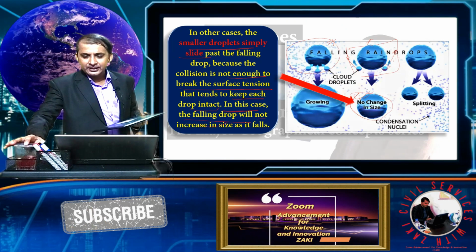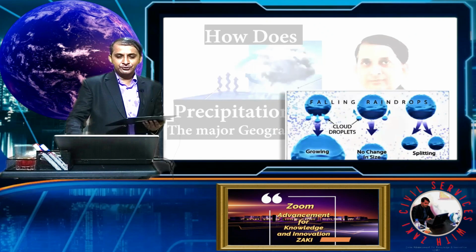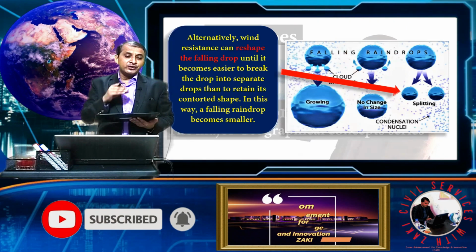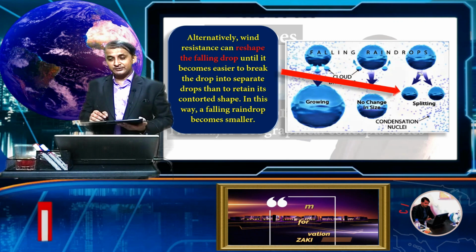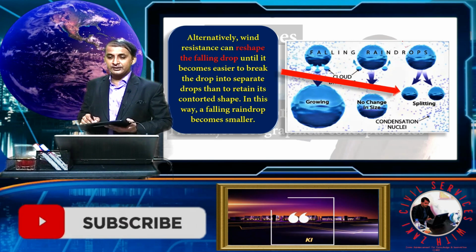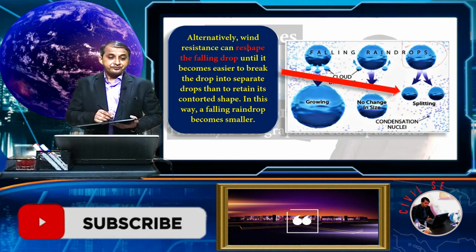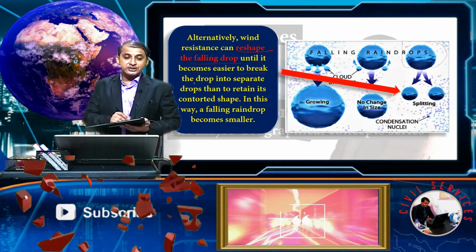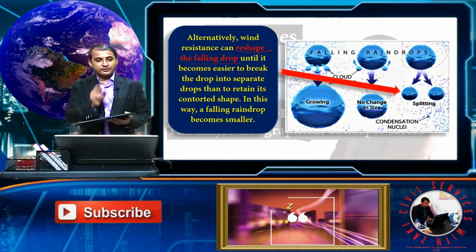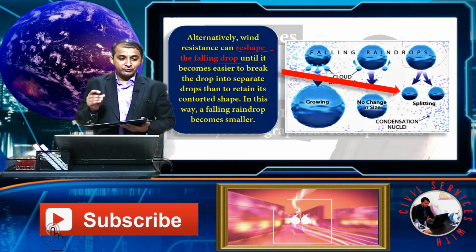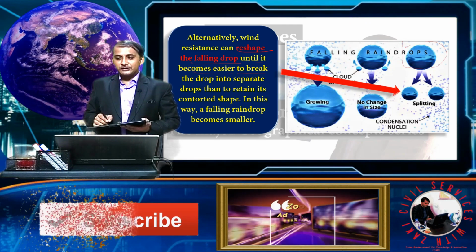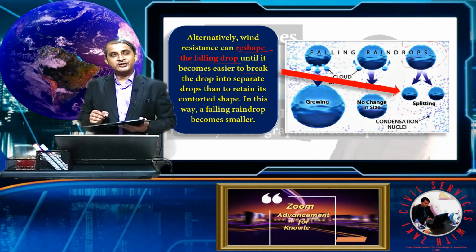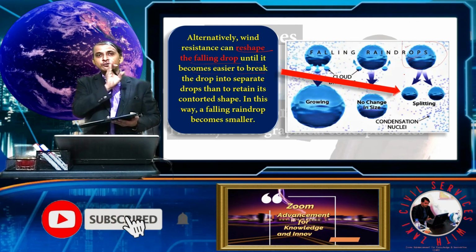Now we move forward and see the third stage. In the third stage, alternatively, wind resistance: if you assume some powerful wind here, it can reshape the falling drop until it becomes easier to break the drop into separate drops, rather than retain its size. Due to the resistance, it doesn't retain the original size, and then it splits into two parts.